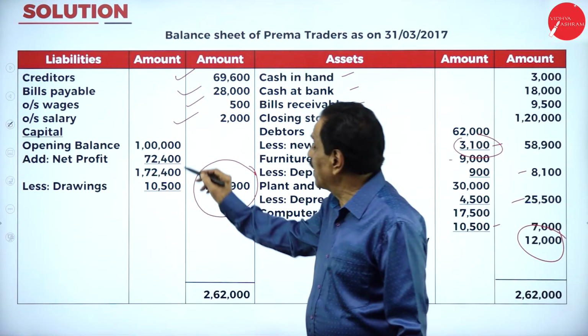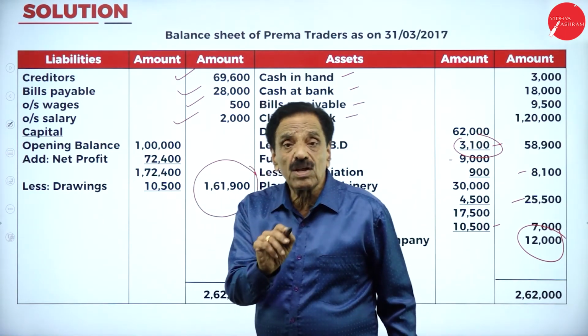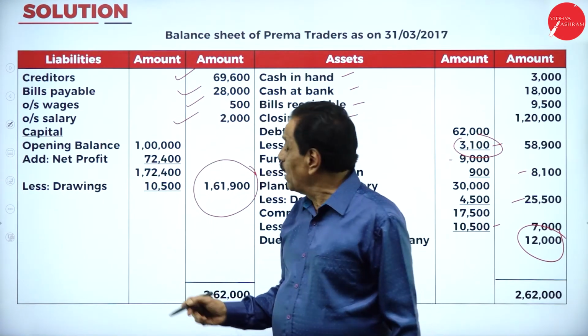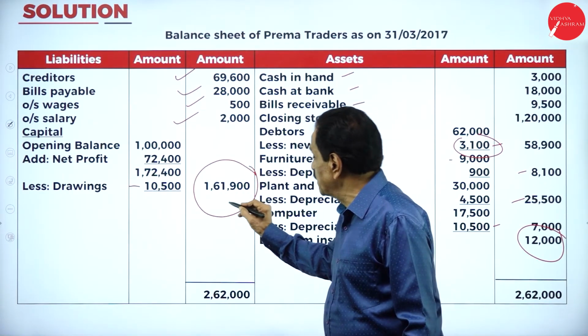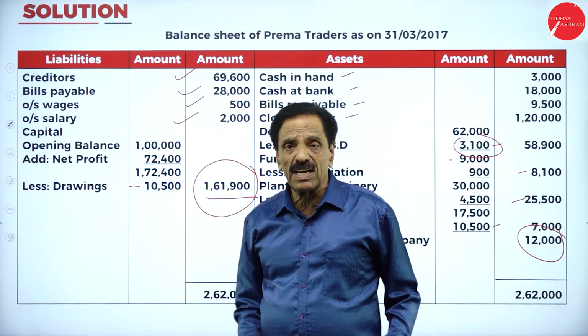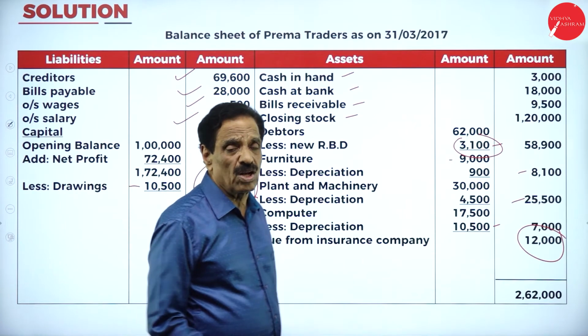Then we started with 1 lakh. During the year, how much profit did we earn? 72,400. Out of that, it becomes 1 lakh 72,400. How much money drawn? 10,500. What's the net? The capital available at the end of the year is 1,61,900. If we add the figures, it will tally at 2,62,000.